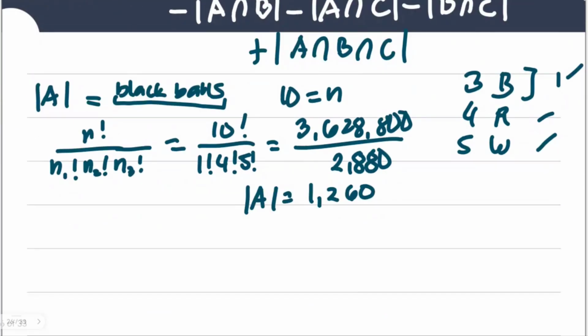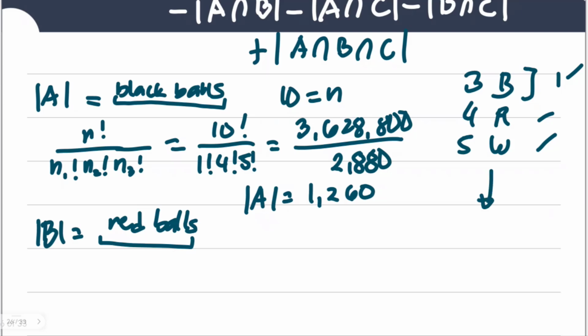How about the cardinality of B? Take note, this is for forming a single block for red balls. Using this perspective, the 3 black balls can now be rearranged, but the 4 red balls will be counted as 1 because they should form a single block. They are treated as 1 item. Then the 5 white balls could also be rearranged. Now, in short, what is now our n for this situation? We actually have 9 as our n, because we counted that group of the single block of red balls as 1.